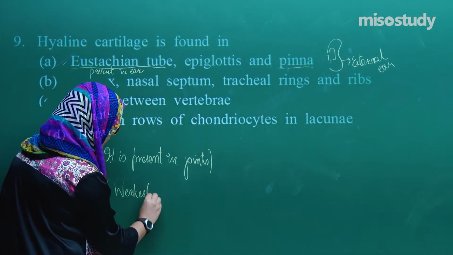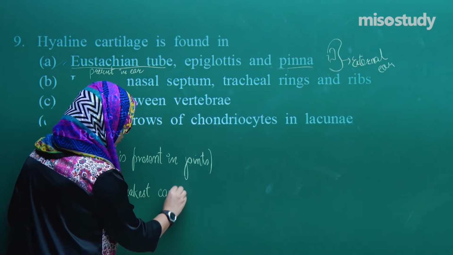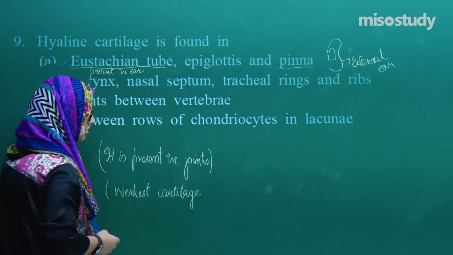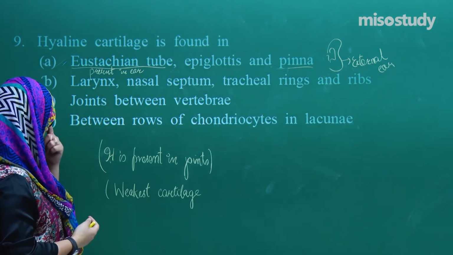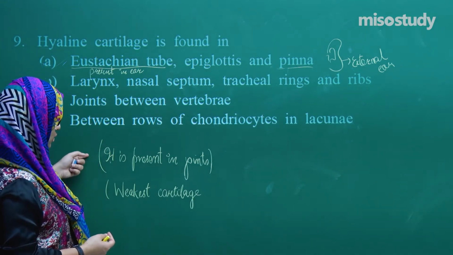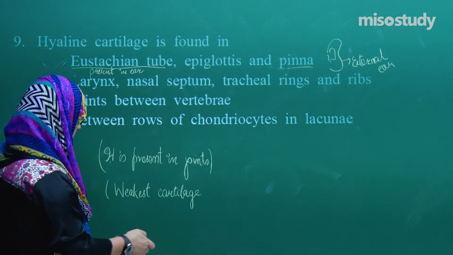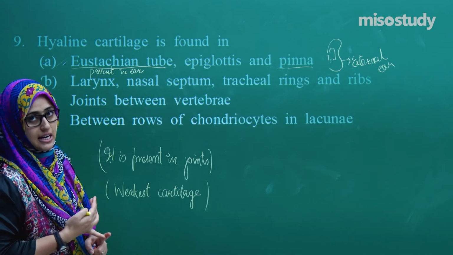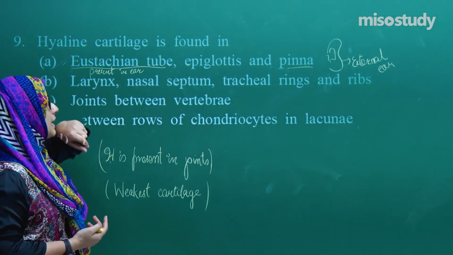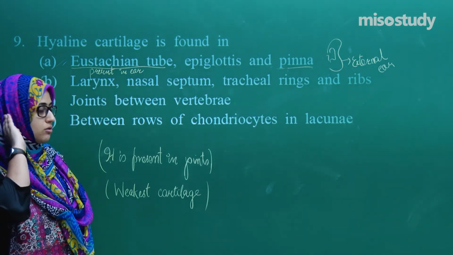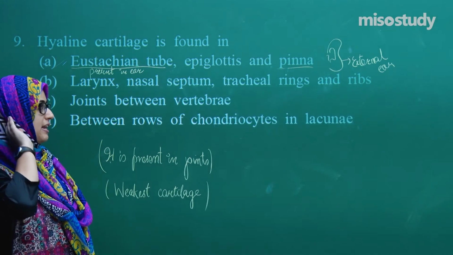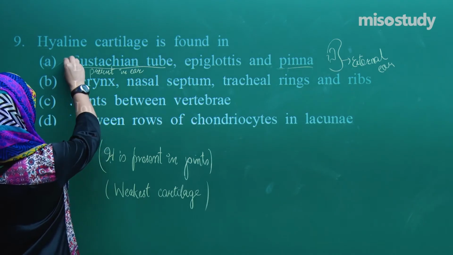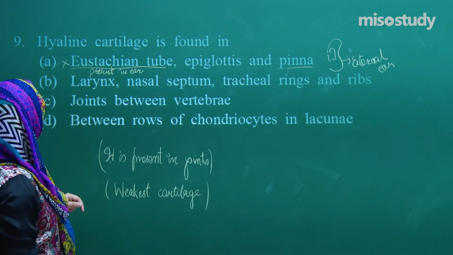Can say weakest cartilage among all three types of cartilages. Now it is present in the joints and it's the weakest cartilage. So we have hyaline cartilage, fibrocartilage, and elastic cartilage. The pinna has the elastic cartilage, see, it can be pressed from anywhere. So it has elasticity in it. So this option is eliminated from the list.